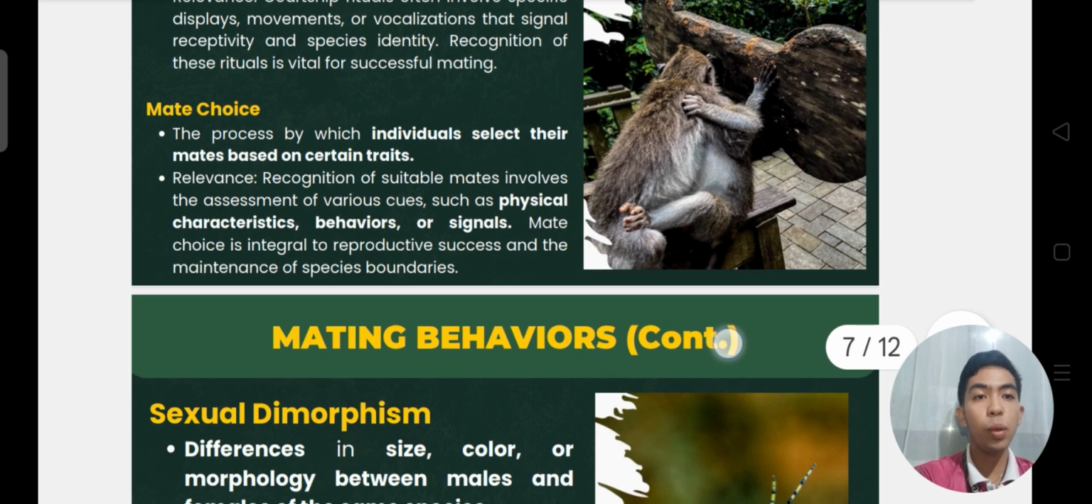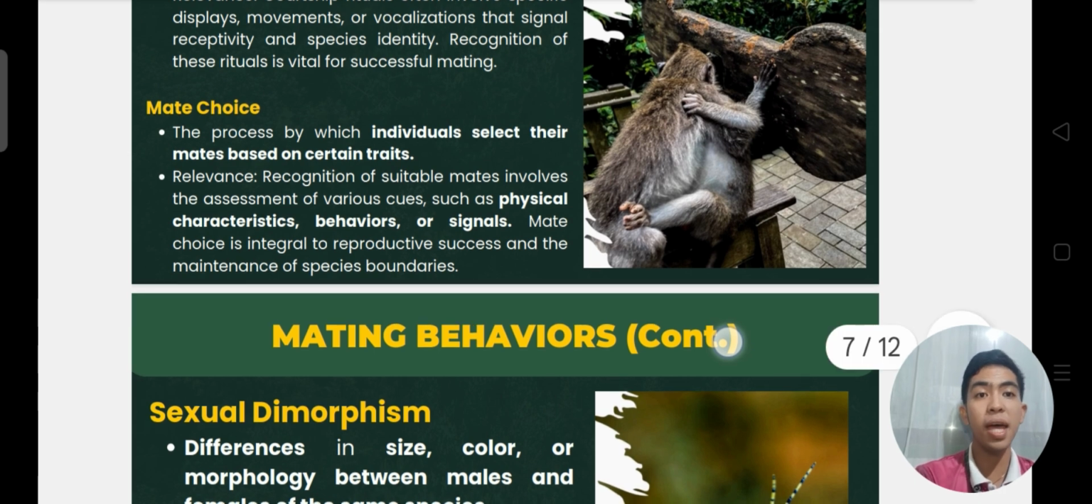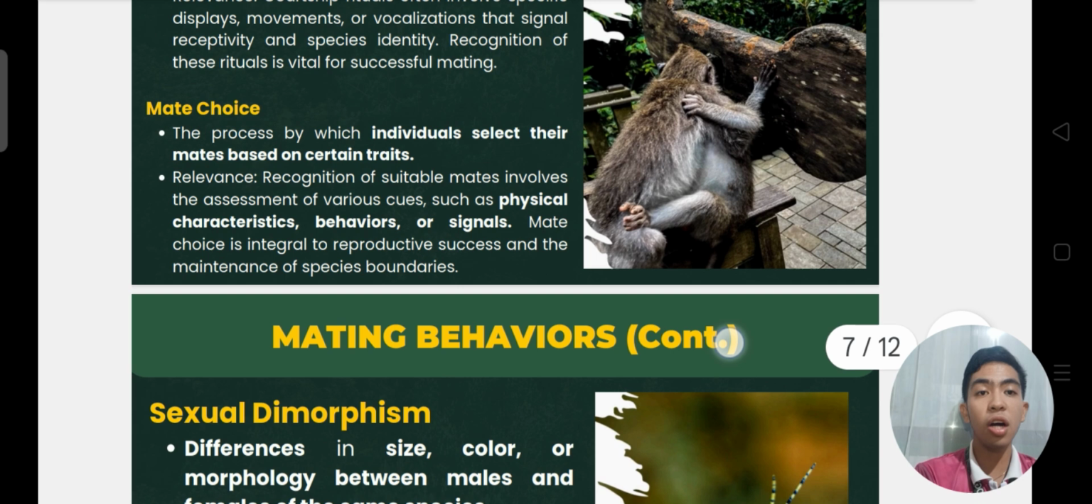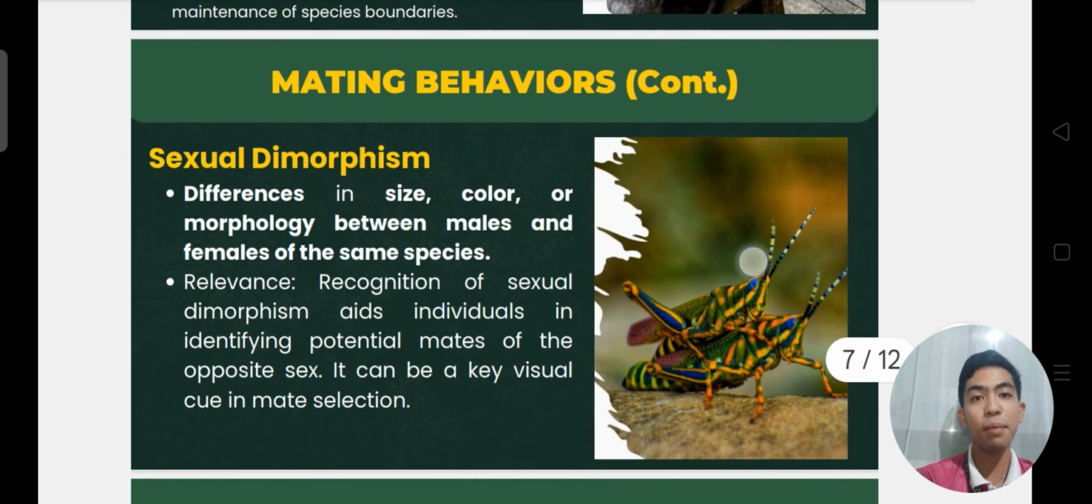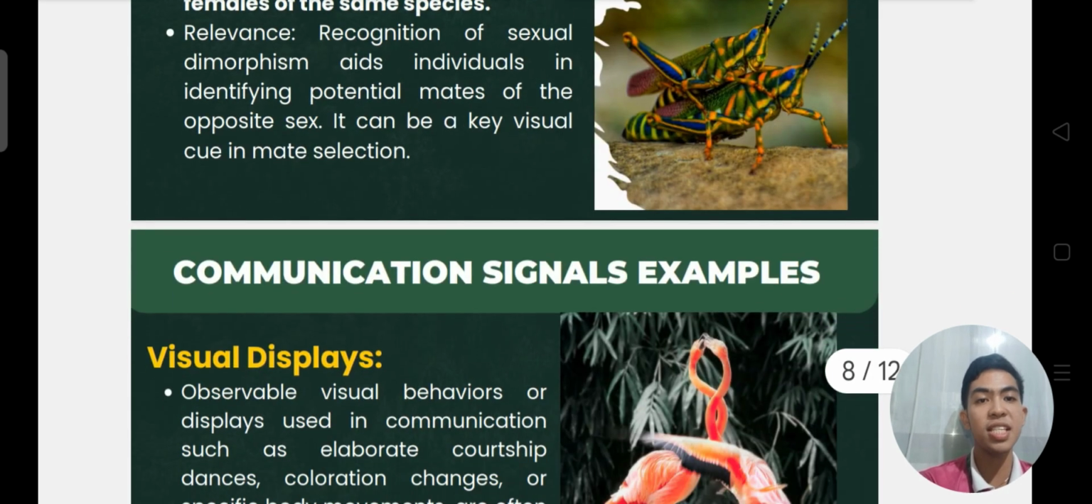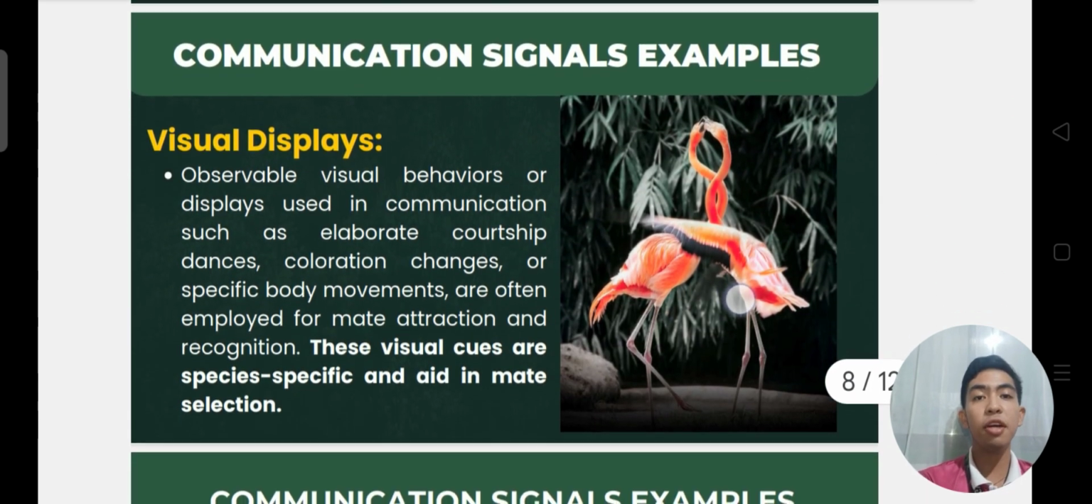Like us, we have the freedom to choose our own mates, whether it's based on the physical characteristics or the behaviors, on how we are attracted to them or on how we are able to attract them. And lastly, for the sexual dimorphism, the differences in size, color, or morphology between males and females of the same species. And for the examples, we have here first the visual display.